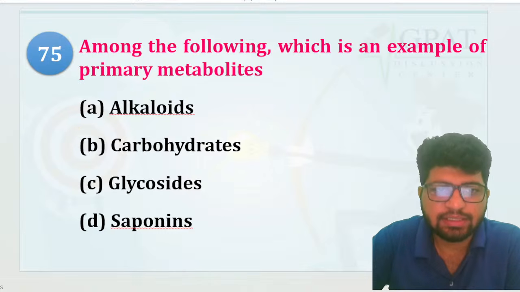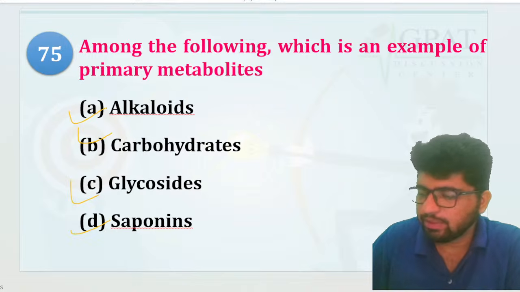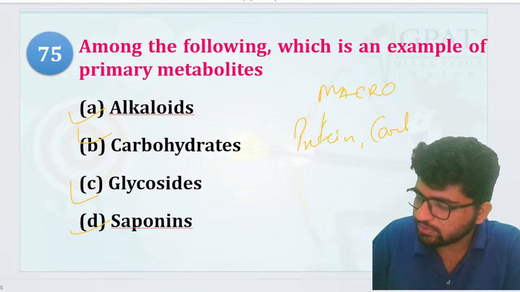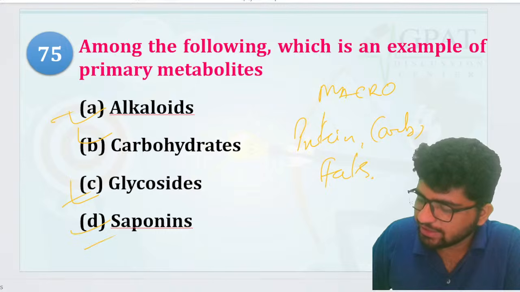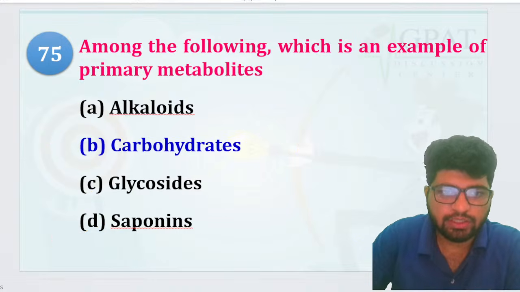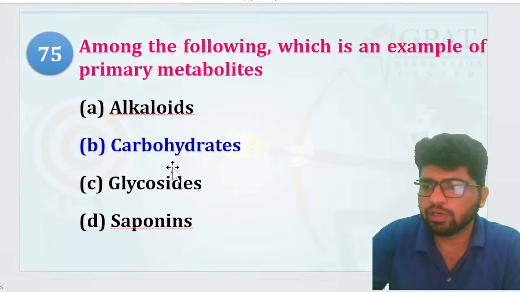Among the following, which is formed as the primary metabolite? Alkaloids, carbohydrate, glycoside, or saponins. Primary ones are the macros, right? Protein, carbs, or fats. Alkaloid, glycoside, and saponin, these are your secondary metabolites. So the correct answer is going to be carbohydrate.